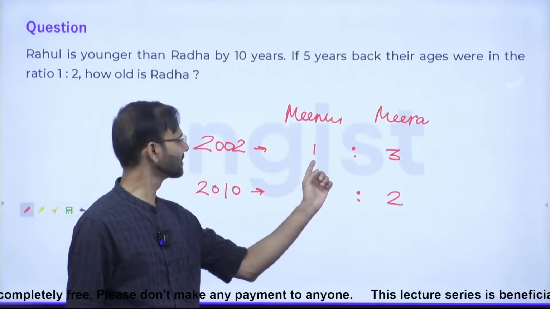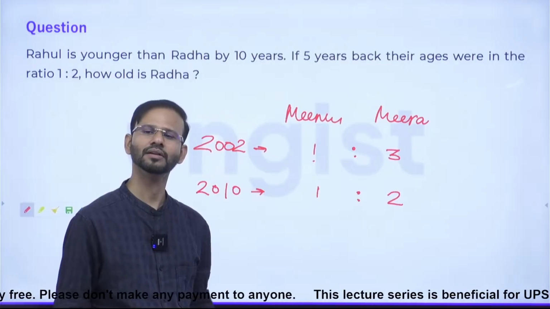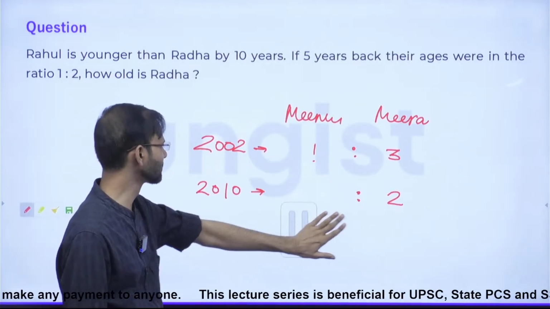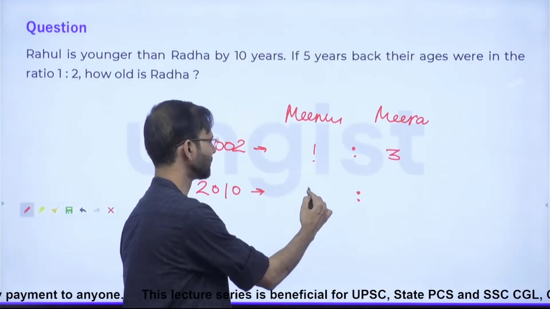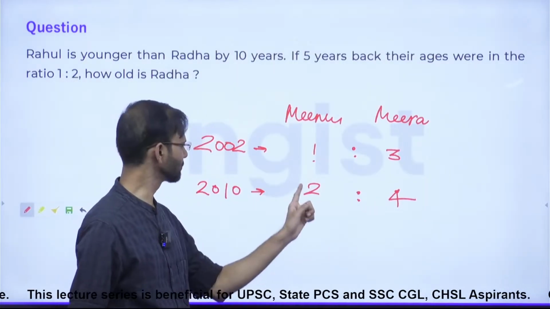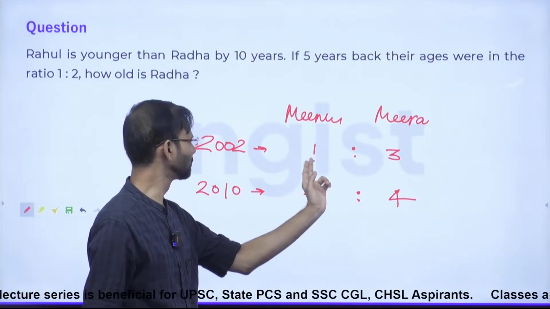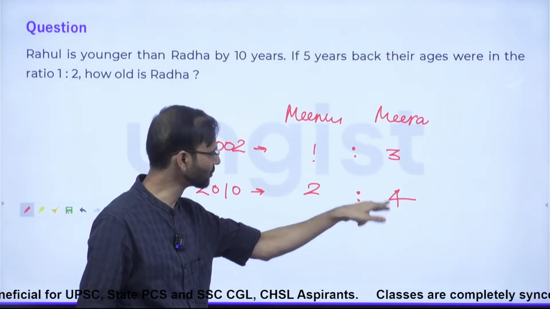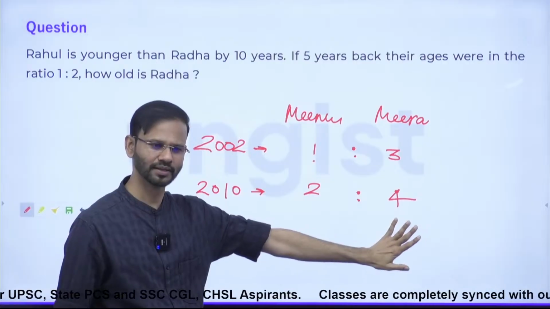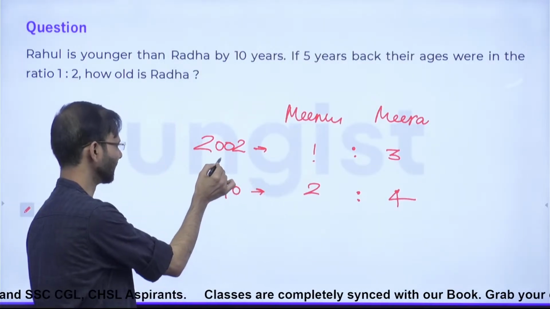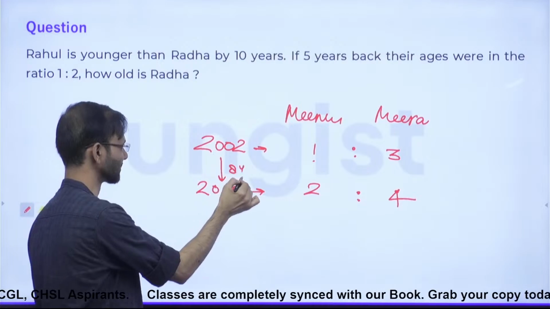Tell me, what is the difference here? 2. Just multiply 2 to these two numbers. What will come? 2:4. This was 1, this was 2. So when 2 is multiplied with 1, it becomes 2, and 2 multiplied with 2 becomes 4. Now, guys, what is the time gap? 8 years.